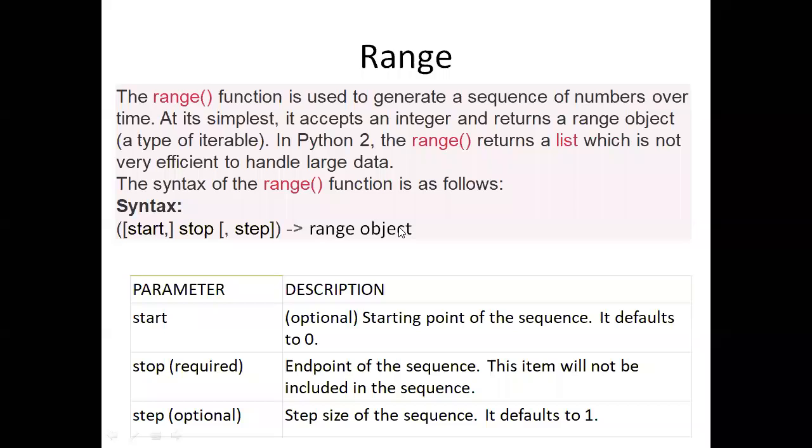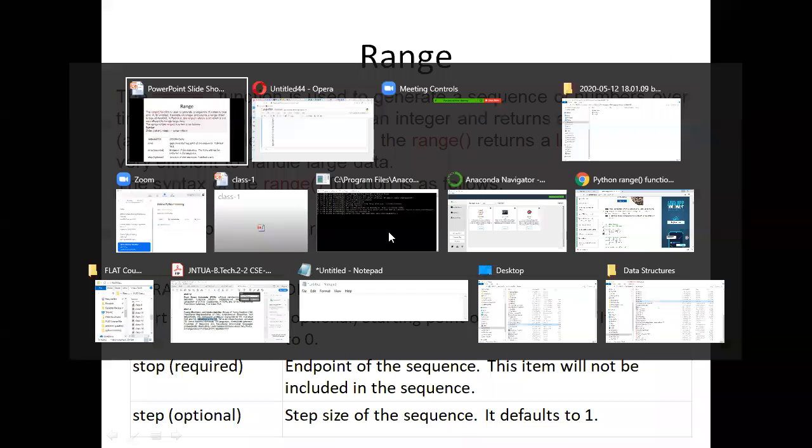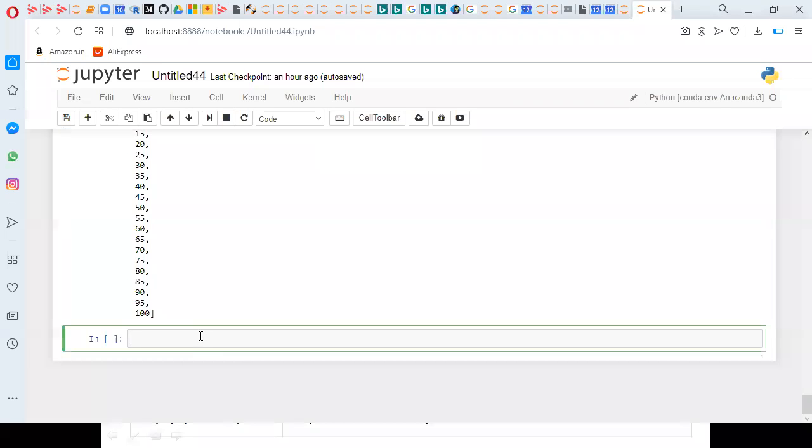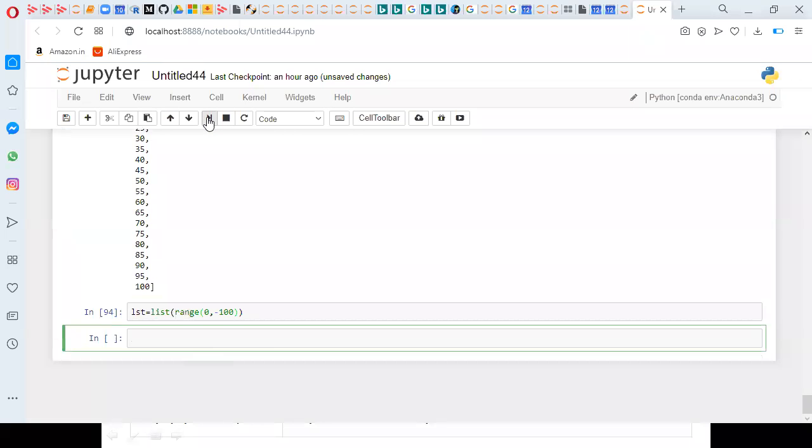If you put negative values, you need to check it. So if I mention negative values, you need to check that one. For example, if I mention lst = list(range(0, 100)), starting value 0 and ending value 100, but instead of 100, I mention minus 100. What will happen?